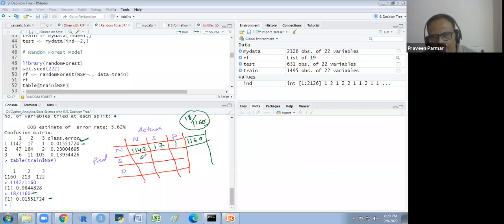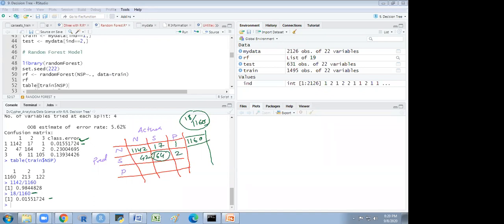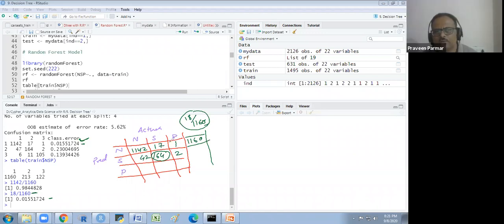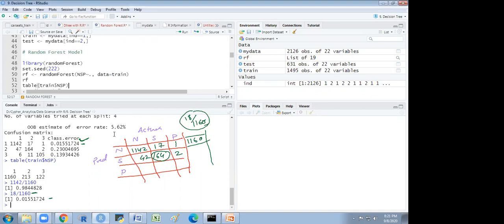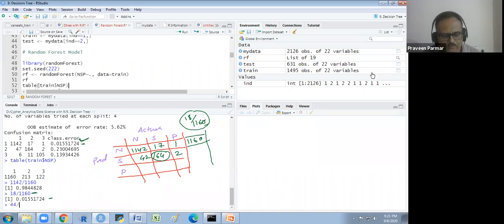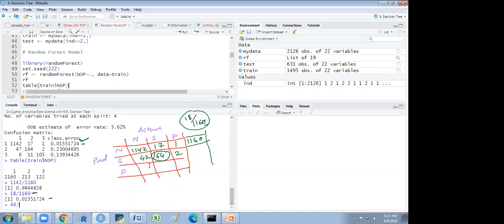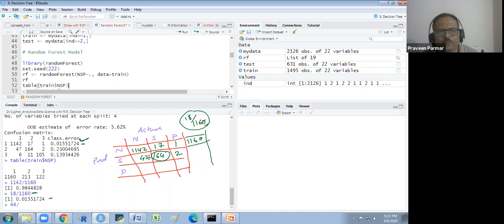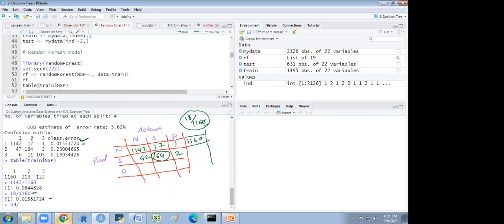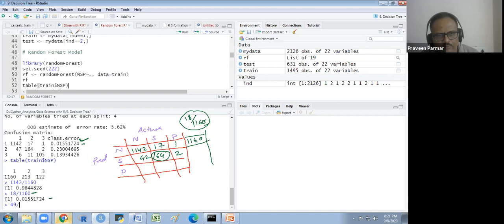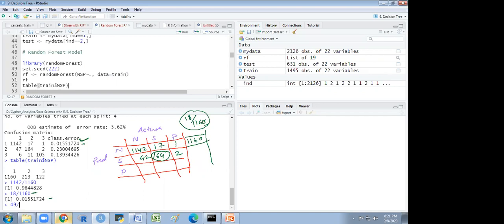Here in the second class, what will happen? 47, 164, and 2. So this is my true positive. 47 plus 2 is 49, so 49 divided by 213. 49 plus 164 plus 2 is 213.